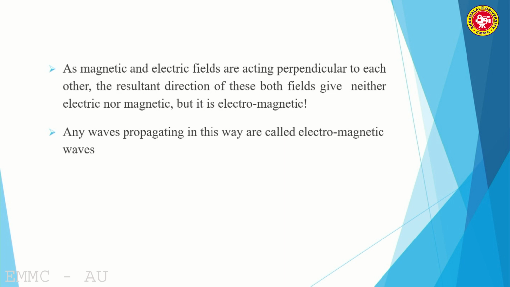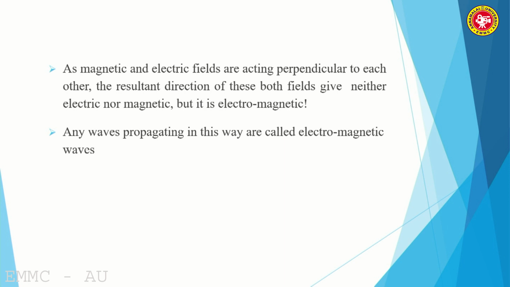As magnetic and electric fields are perpendicular to each other, for example, magnetic field is represented by x-axis and electric field is represented by y-axis. So, what about the resultant direction of z-axis? The resultant z-axis is neither electric nor magnetic, it will be electromagnetic. Okay? Once again I repeat it. Suppose a magnetic field is represented by x-axis, electric field is represented by y-axis, the resultant z direction will be neither electric nor magnetic, definitely it will be electromagnetic.